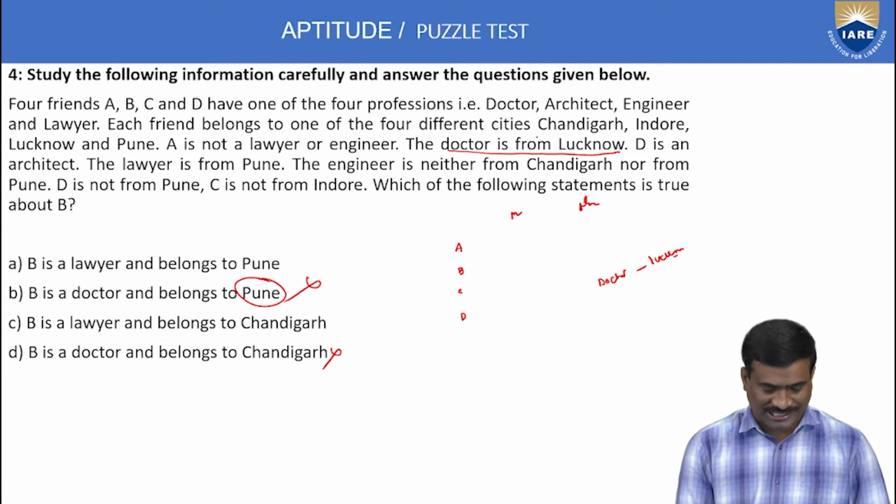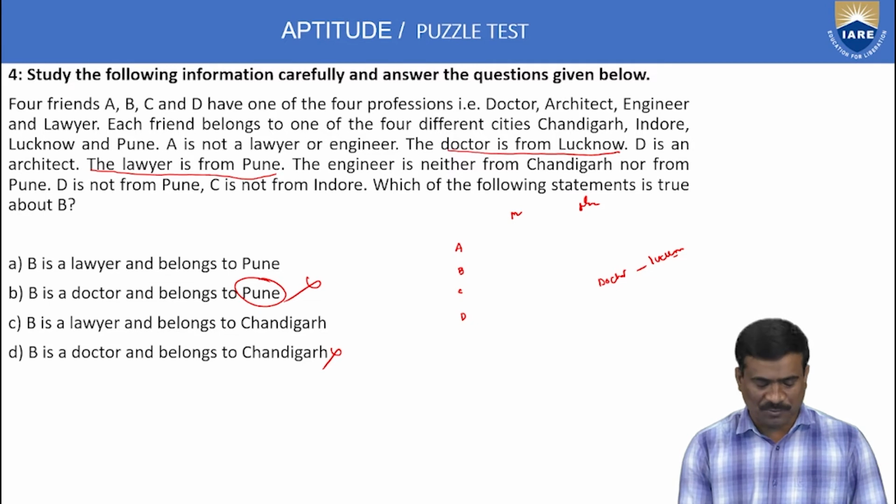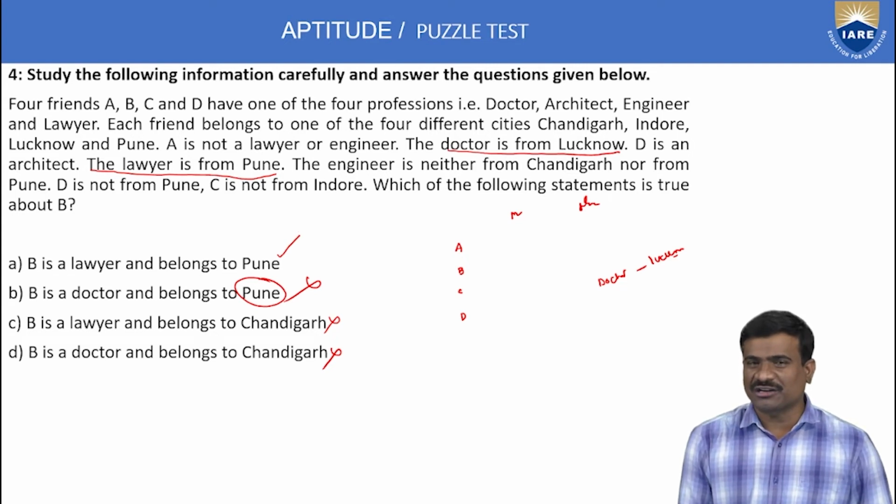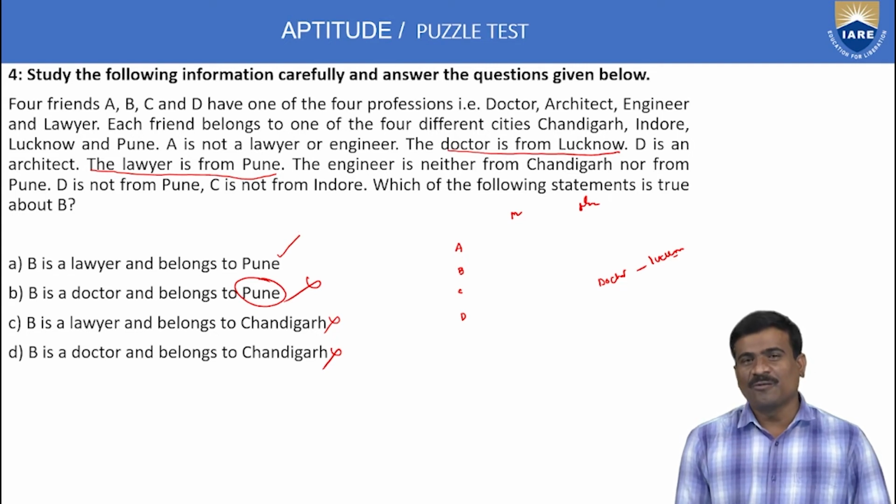That place only is correct. Next, D is an architect. Next, the lawyer is from Pune. This is also important. The lawyer is from Pune. But here, B is a lawyer and belongs to Chandigarh is not correct. B is a lawyer, belongs to Pune. This one only is correct. This type of questions are given in your exam. 1 mark based puzzles are given.